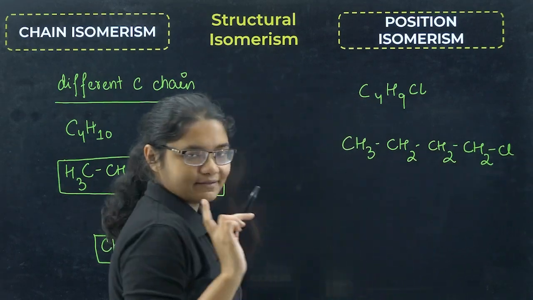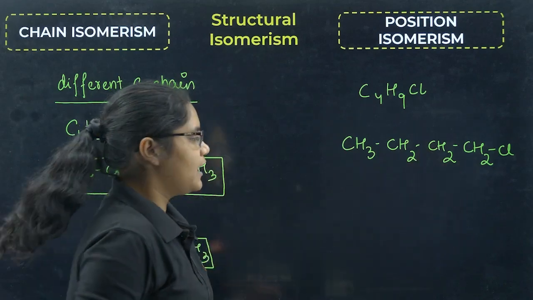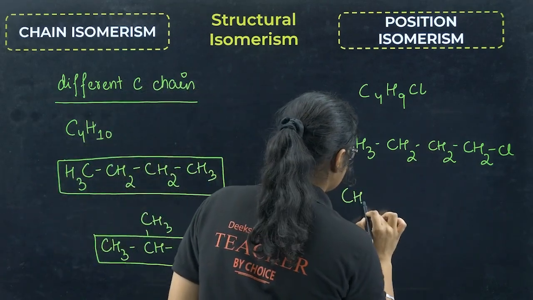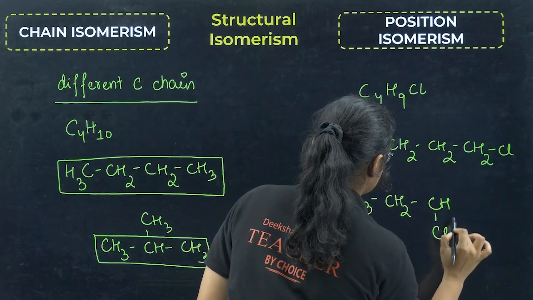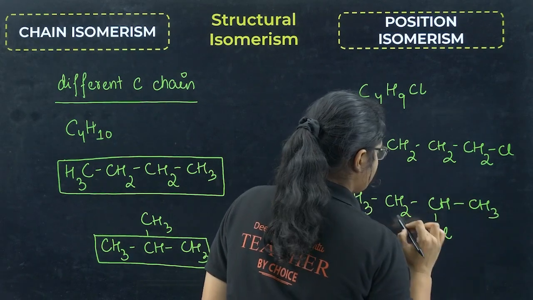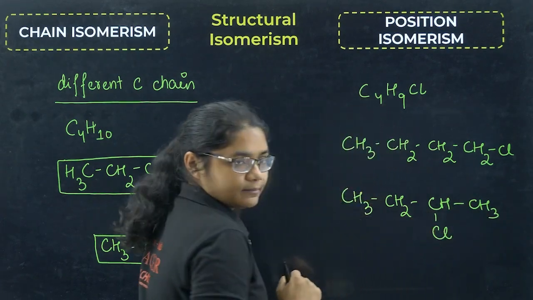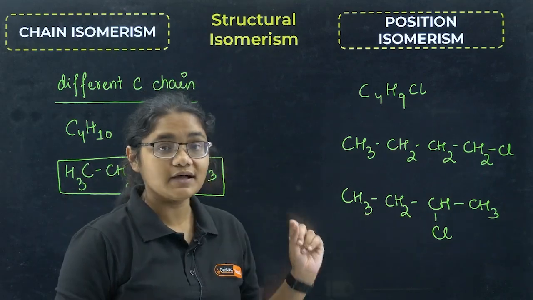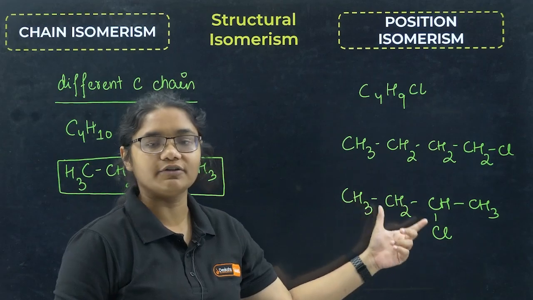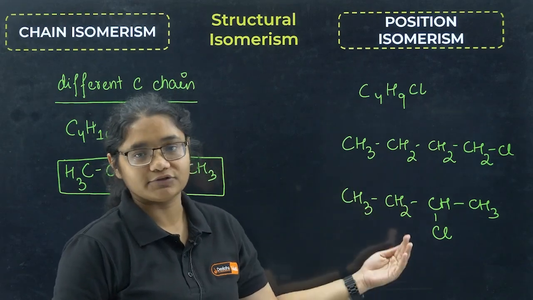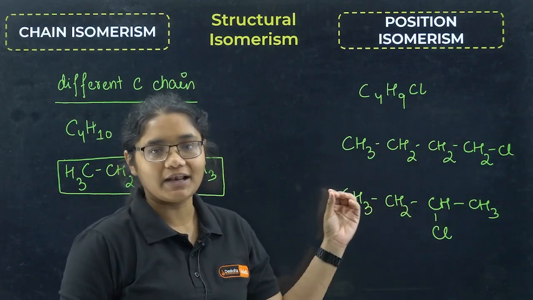Here one carbon is having Cl on the first position. I can have another isomer like this, CH3, CH2, CHCl and CH3. This is the second carbon, right? The Cl group is present on the second carbon. So you see the difference in the position of the functional group. Such type of isomers are called as positional isomers.